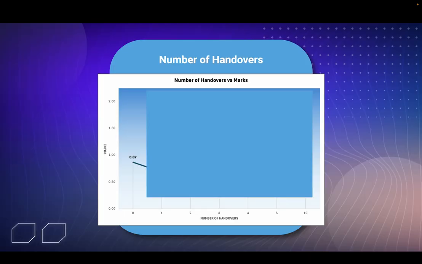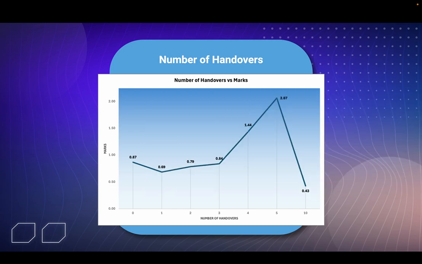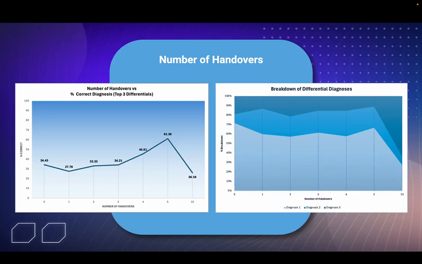So you'd expect information to be lost as it went along, right? And I've kind of covered it up at a good spot to make it look like it's going down. But it actually went up, which is really surprising. I've got there 10 handovers as well as just a bit more of an extreme example, and something gets lost along the way there. And a bit more there, the number of correct diagnoses also goes up following the mark distribution. And surprisingly, the third differential was more common to get right than the 10th handover.